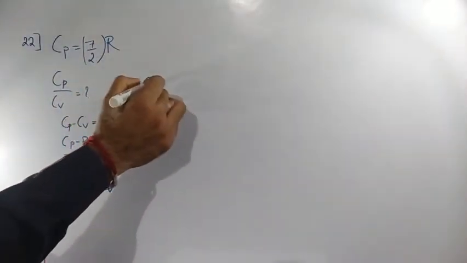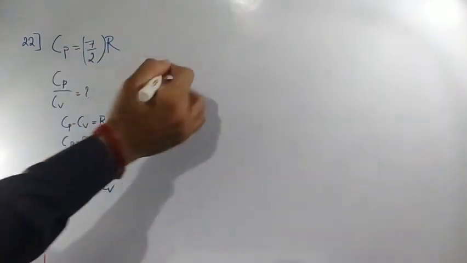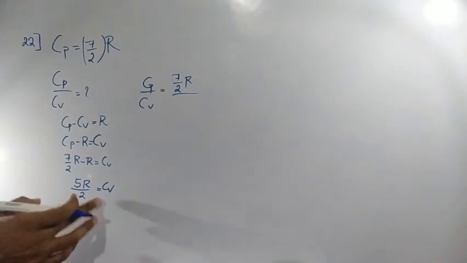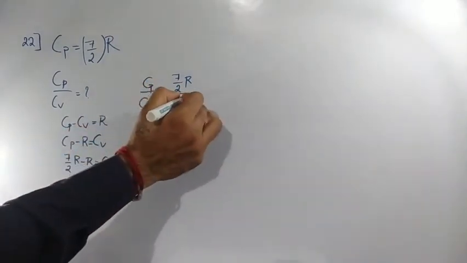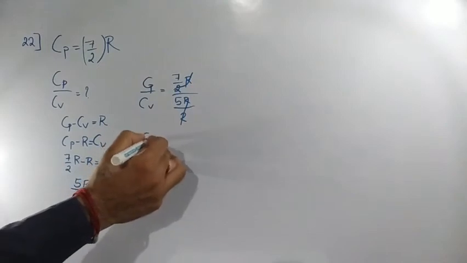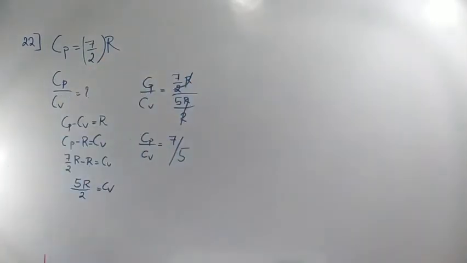Cp value is 7/2 times R. So Cp by Cv value, can you calculate? Cp value 7/2 times R whole divided by Cv value 5R divided by 2. R by 2 will get cancelled. So Cp by Cv value will be 7 divided by 5, which is the correct option. 22nd question, option B, 7 by 5. Clear?